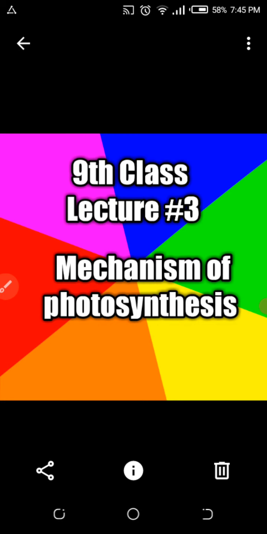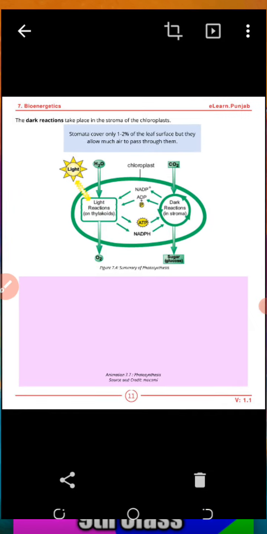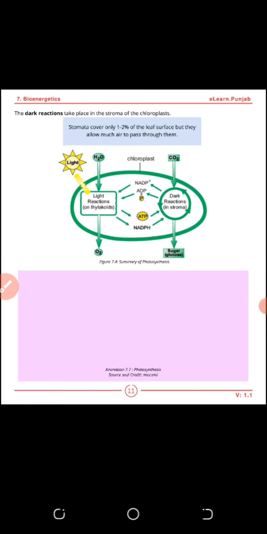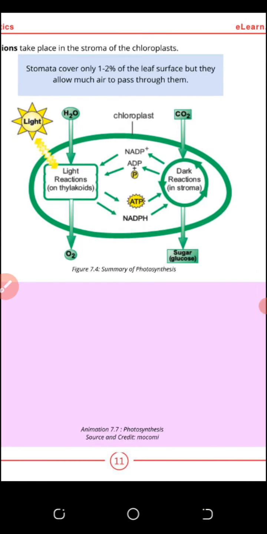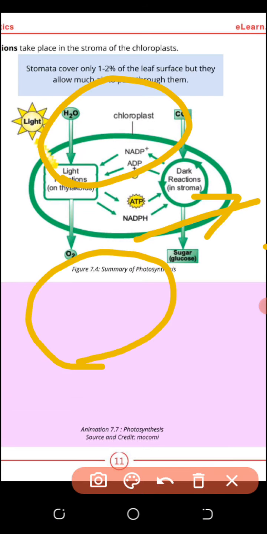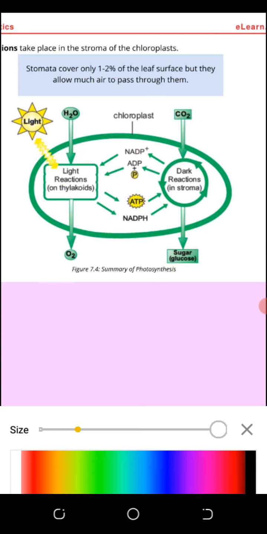Lecture number 3 for 9th class. Today I will discuss the mechanism of photosynthesis, how photosynthesis takes place. There are two reactions that take place in photosynthesis. First of all, I will name those two reactions. I will write here the light reaction. One is the light reaction and one is the dark reaction.